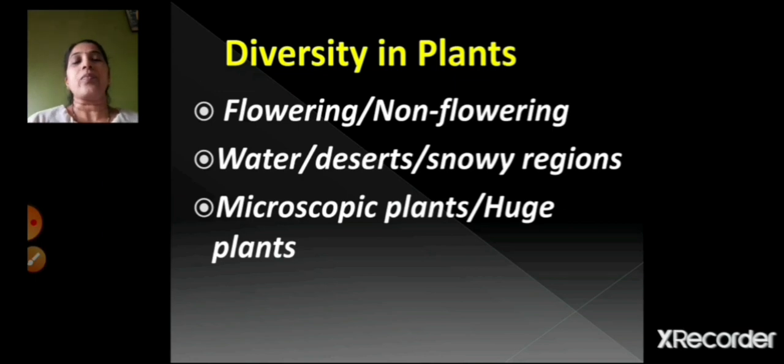Now children, in Kashmir you can see coniferous trees like deodar and pine. You can see those trees only in snowy regions like Kashmir, because they are adapted to that climatic condition. Whereas in Rajasthan, which is a desert area, you can see the cactus plant. Kashmir is a cold region and Rajasthan is a desert with a very hot climate. So depending upon these climatic conditions, the plants grow over there, right?